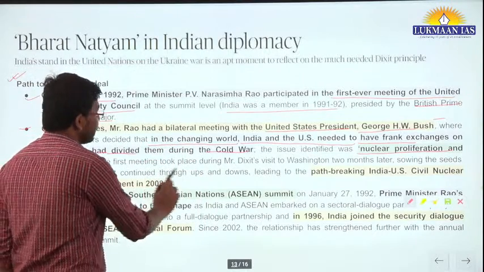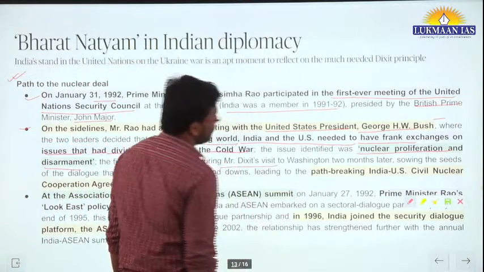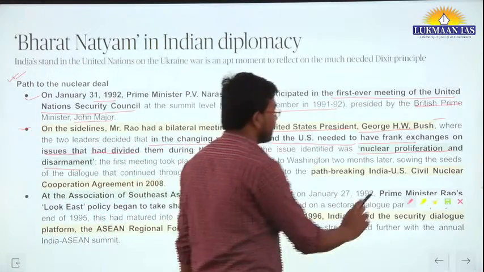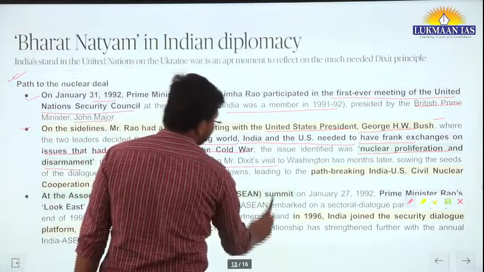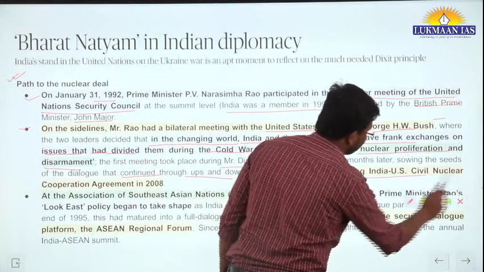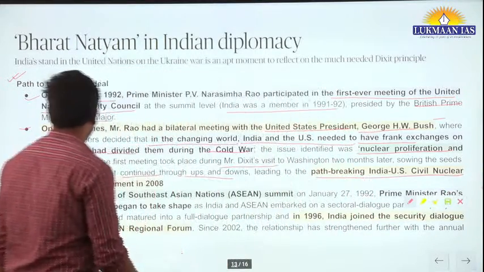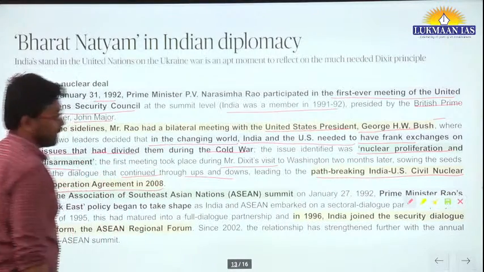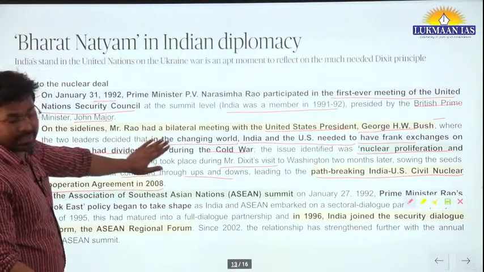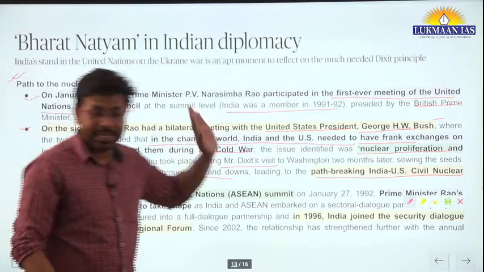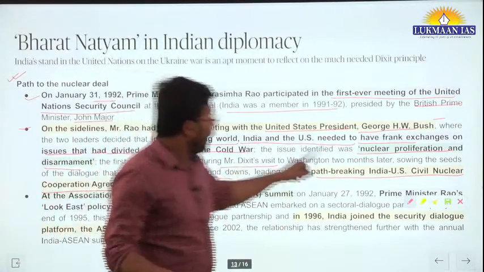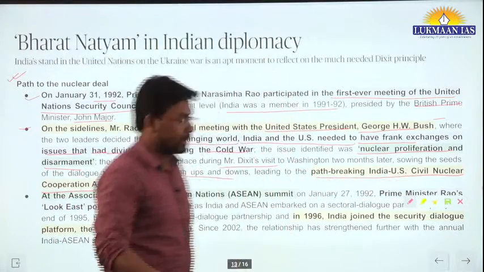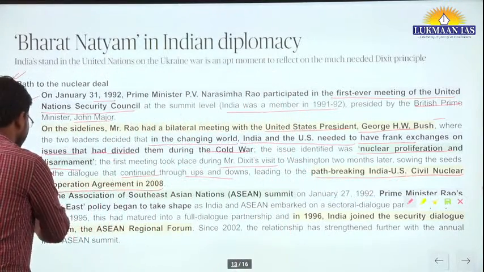The first meeting took place during Mr. Dixit's visit to Washington two months later, showing the seeds of dialogue that continued through ups and downs, leading to the path-breaking India-US Civil Nuclear Cooperation Agreement in 2008. So this particular discussion that the Prime Minister had at that time slowly and gradually led to that agreement.